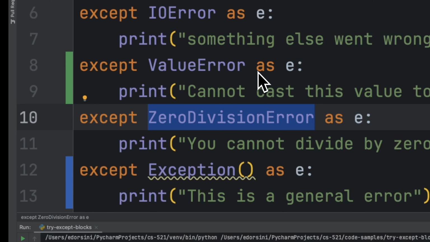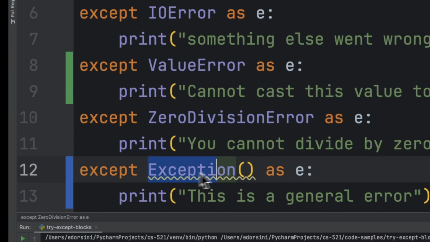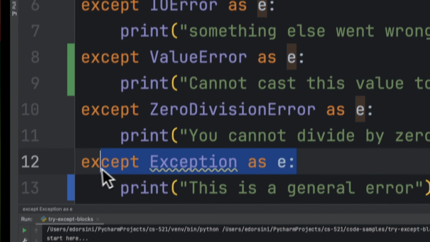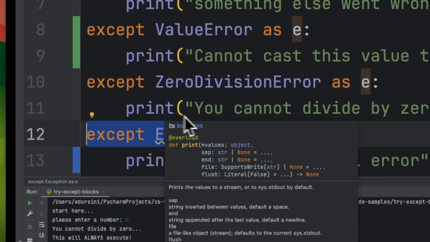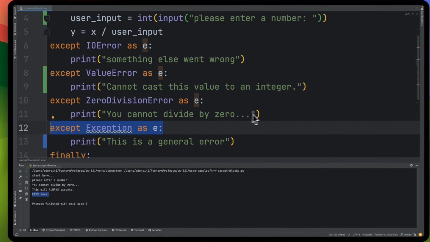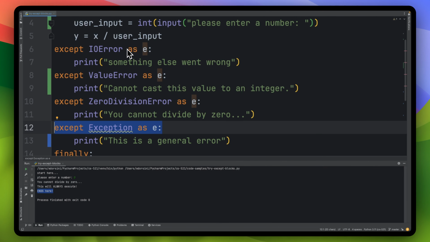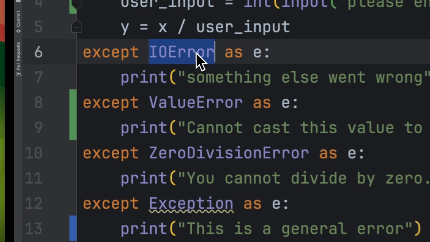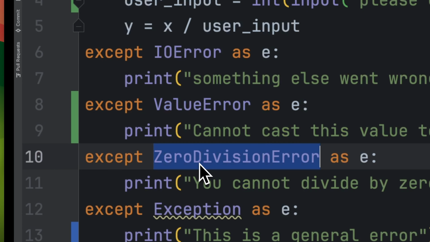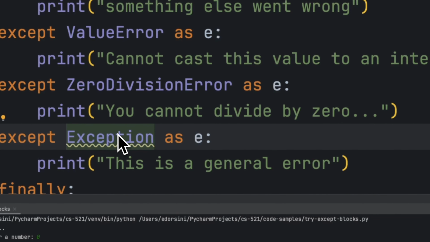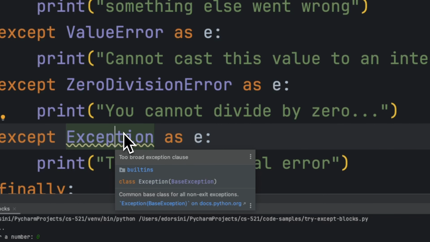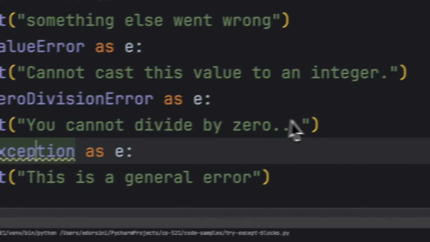By the way, the exception here at the end is the most general. This is the broadest one. That means that it goes from very specific to more broad. So as you work down, you're getting broader and broader. So this would still work.